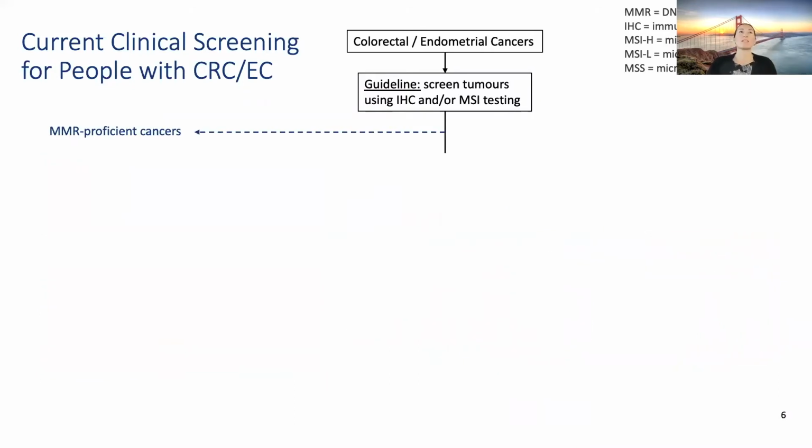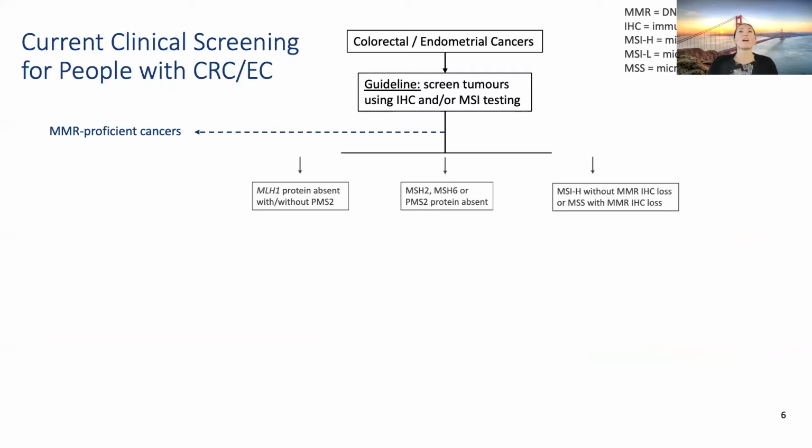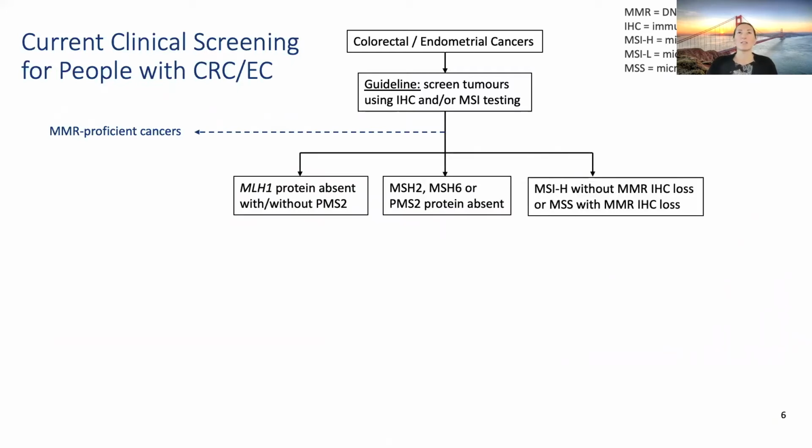So with these tests, we are able to identify MMR proficient cancers, and IHC, as mentioned before, gives us an indication of which gene may be defective, so we can see which gene is not present, or if there are discordant findings when applying MSI and IHC testing.